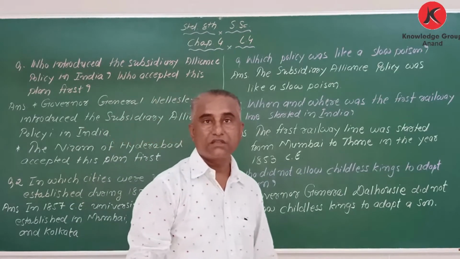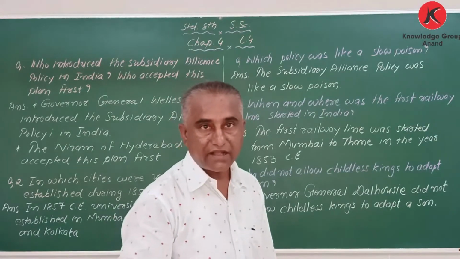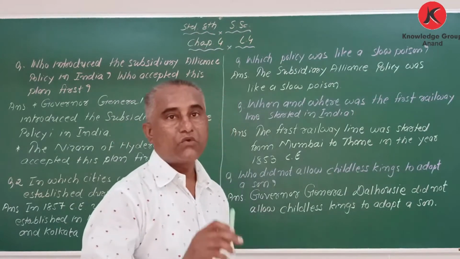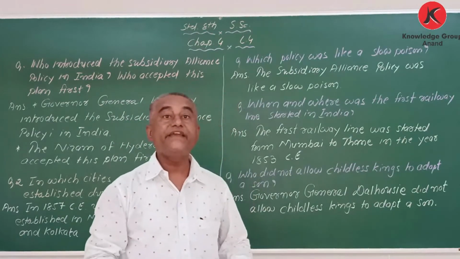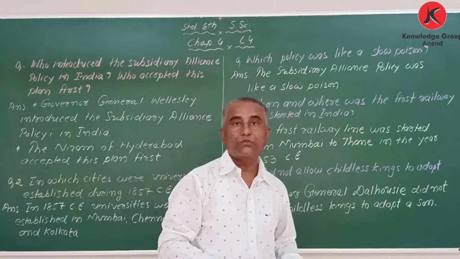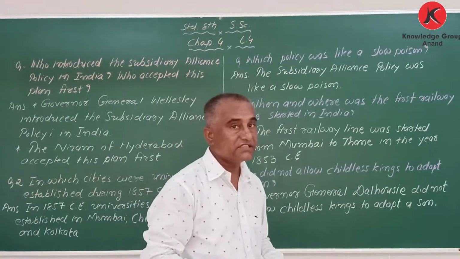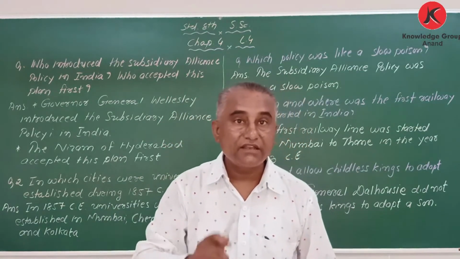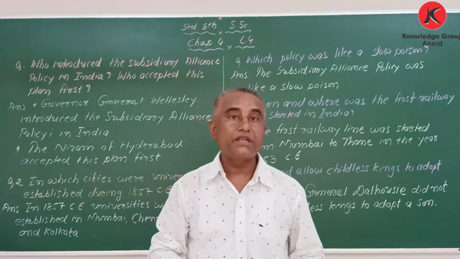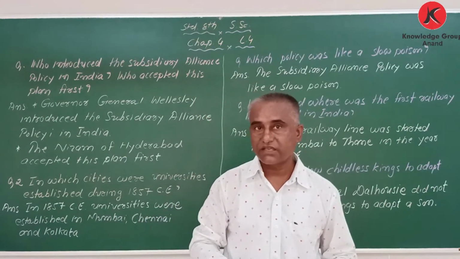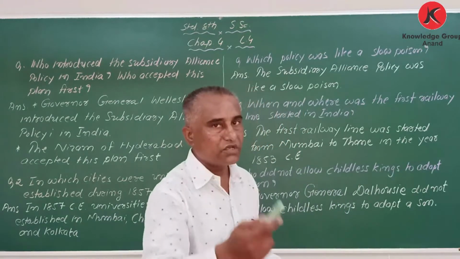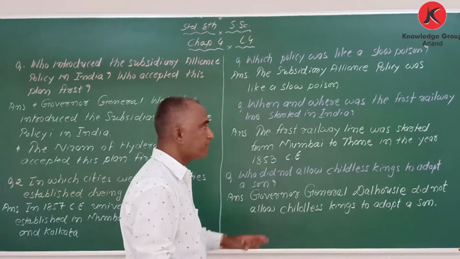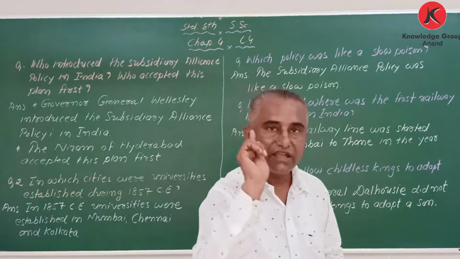Next, when and where was the first railway line started in India? My dear student, in India in 1853 between Mumbai and Thane. When we consider England, 1830, Liverpool to Manchester. And in Gujarat, in 1855, between Ankleshwar and Uttaran. It doesn't come in our syllabus, I am saying it just to remember. Here we are learning about only one thing, that is India.